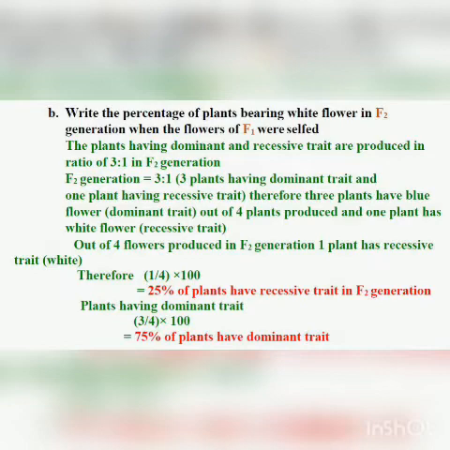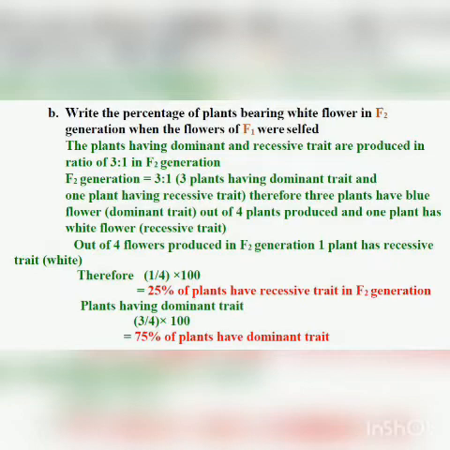So we have to find the percentage: 1 by the total number of plants, which is 4, and since you are finding percentage, you multiply it by 100, you will get 25%. So 25% plants will have the recessive trait.